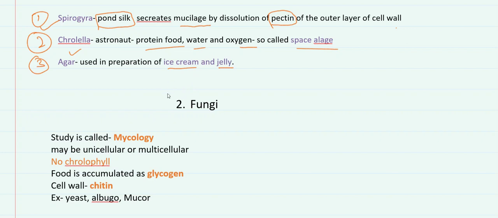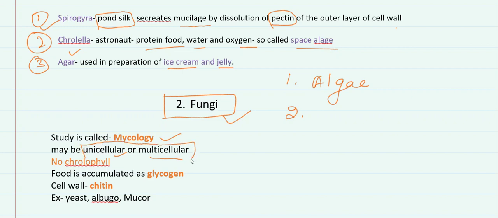Another part of Thallophyta is fungi. First part is algae and another part is fungi. The study of fungi is known as mycology. It may be unicellular or multicellular. This should be remembered that fungi can be both unicellular or multicellular. It does not contain chlorophyll, whereas algae contains chlorophyll.